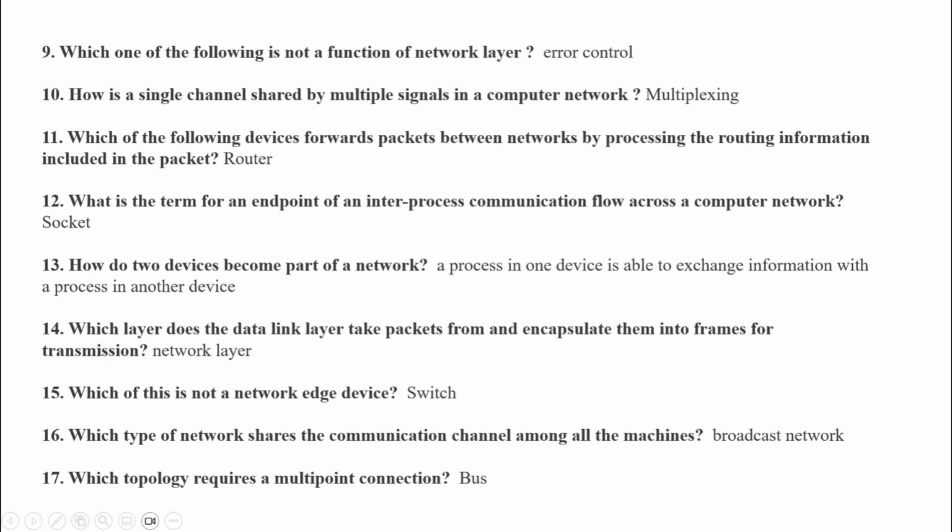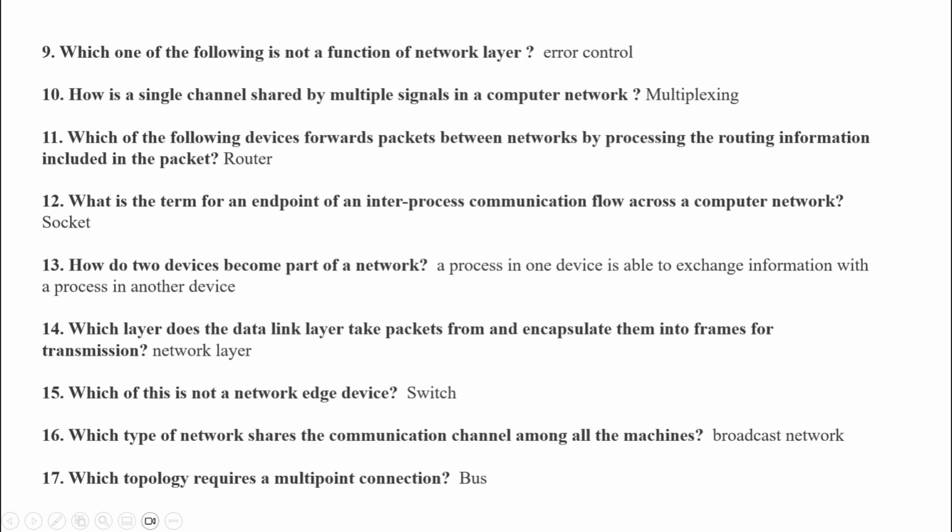9. Which one of the following is not a function of network layer? Error control. 10. How is a single channel shared by multiple signals in a computer network? Multiplexing. 11. Which of the following devices forwards packets between networks by processing the routing information included in the packet? Router.